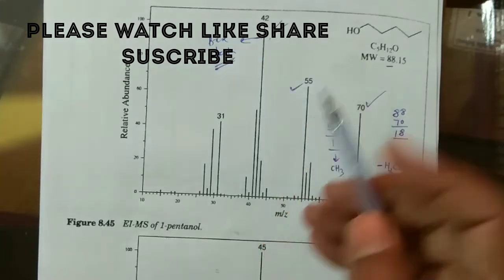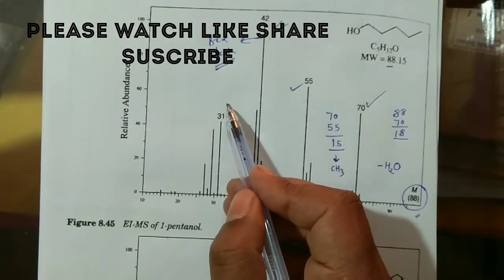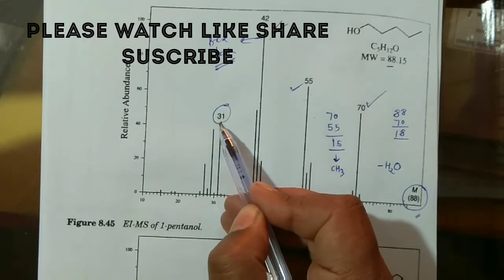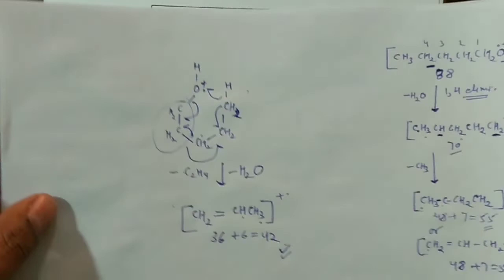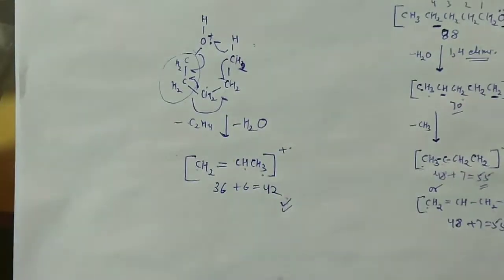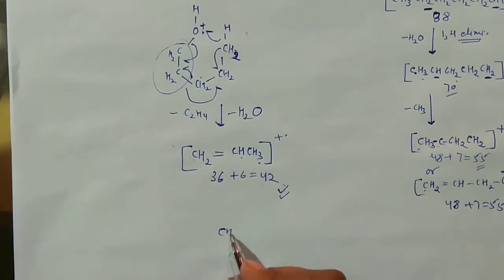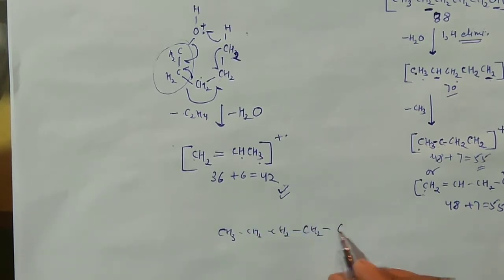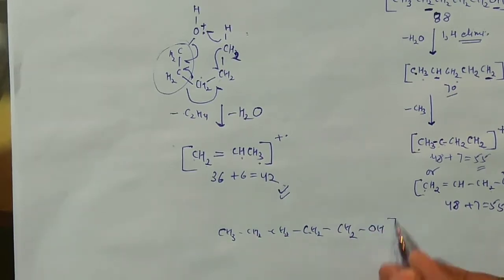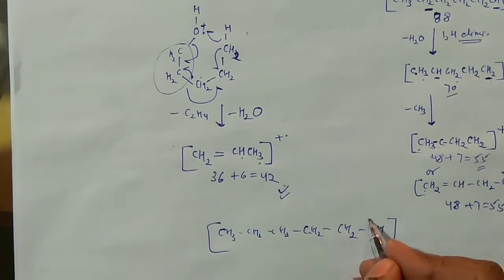And finally you can focus on this 31. So this 31 peak is again very common, right? How it is common, you see, I can explain this one also. Say this was CH3, CH2, CH2, CH2, 1, 2, 3, 4, 5 and OH, right? So in this way you can write dot and positive.